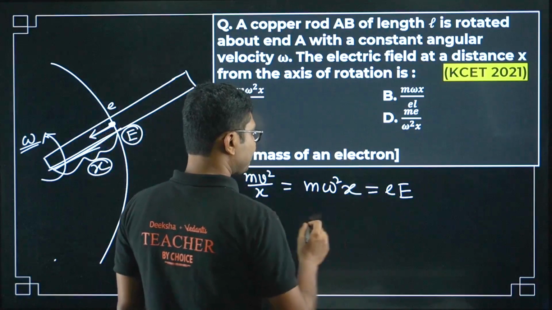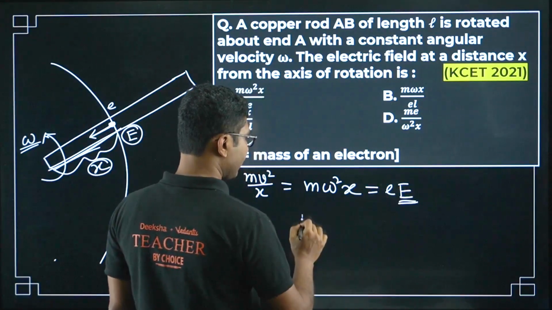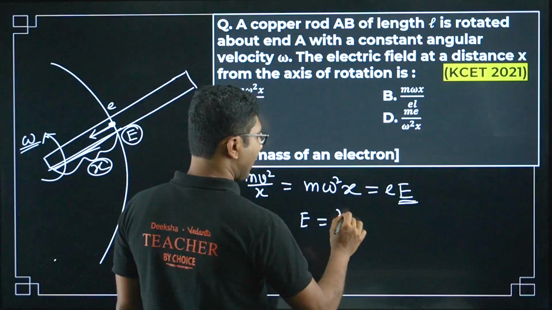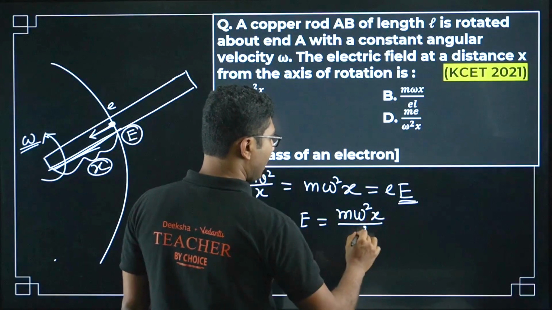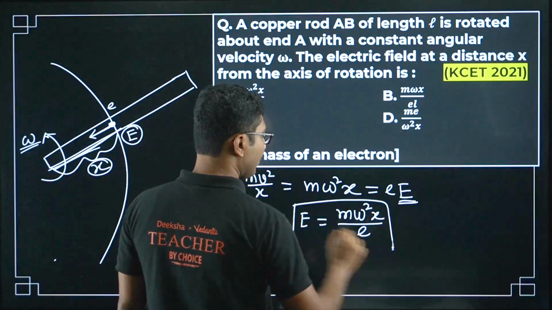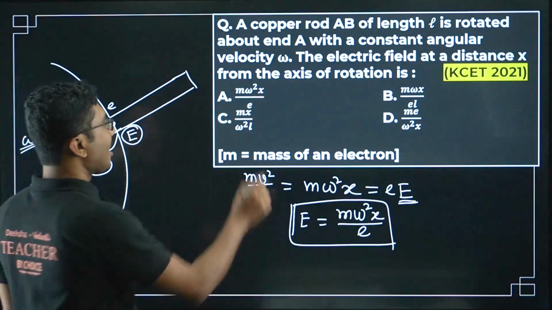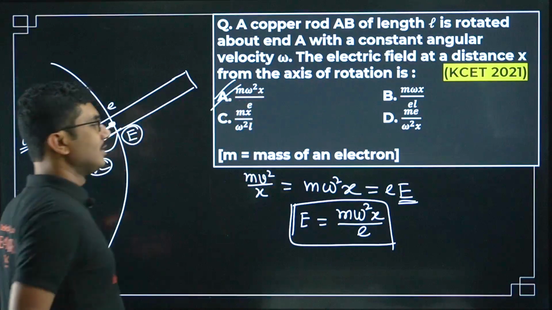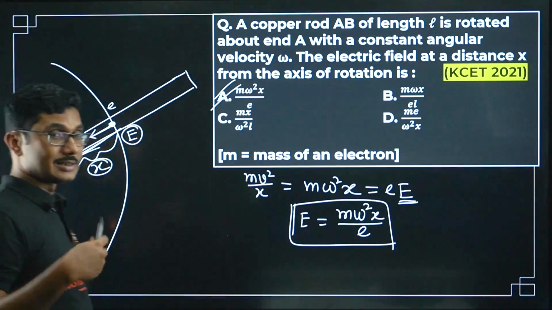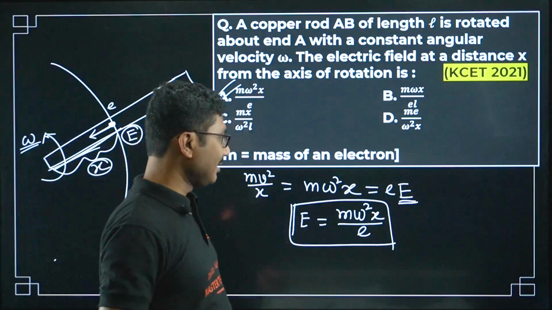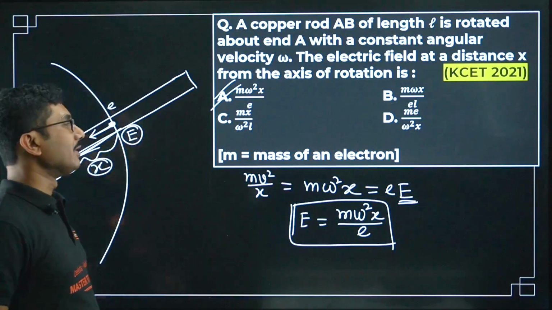So let's see, what are we trying to find? We are trying to find this electric field E. So E equals m omega square x divided by e. Even though we had nothing to start with, we are still able to find how much electric field will develop when you rotate a simple rod. That is still possible, even though it is very, very small. But there will be an electric field.